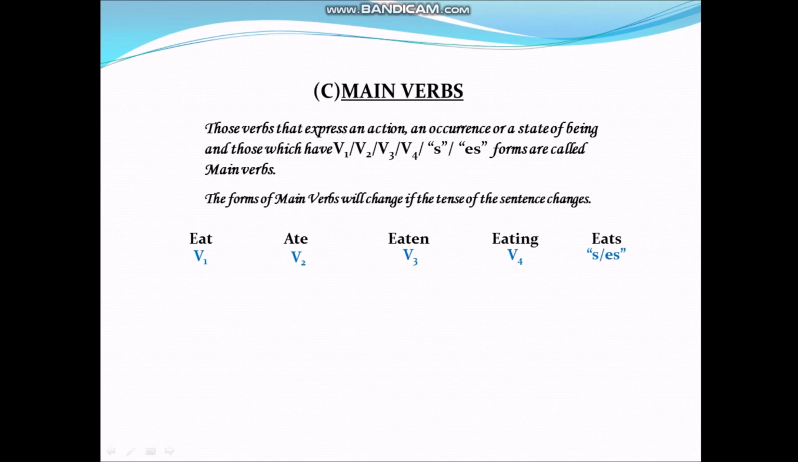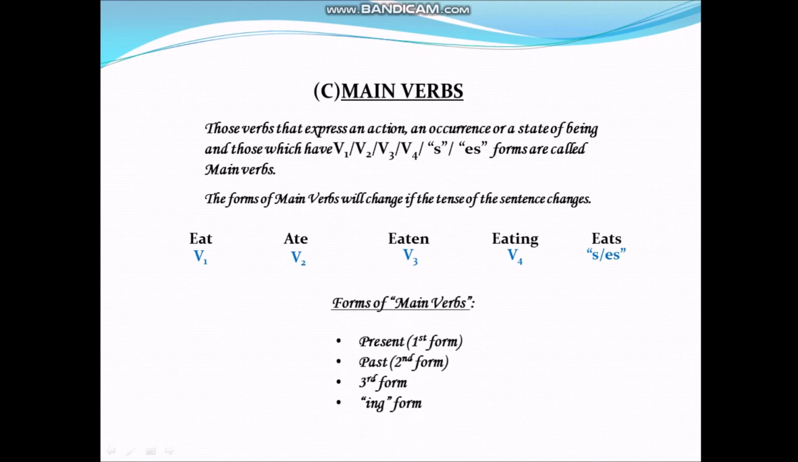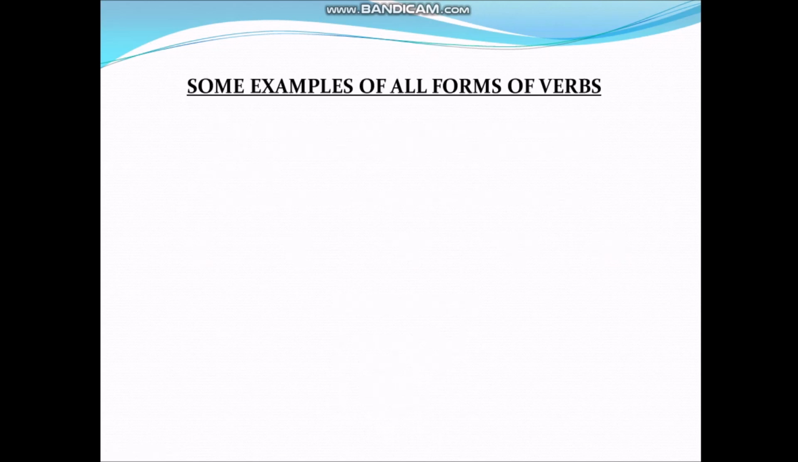Now see what are the forms of main verbs. Present, which is first form, past, which is second form, and third form. And the fourth form when we put ing after any first form of verb. Now let's see some examples of all forms of verbs. Verbs with all different forms.